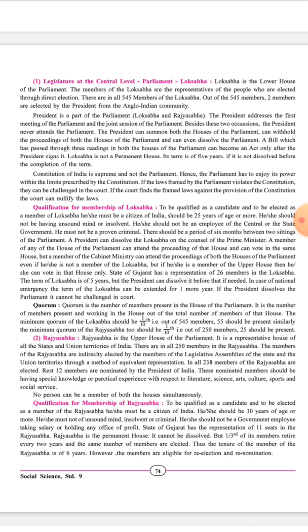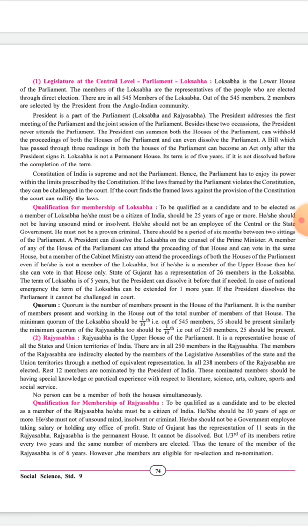The term of Lok Sabha is 5 years, but the president can dissolve it before that if needed. In case of national emergency, the term of Lok Sabha can be extended by 1 more year. And the president's decision to dissolve the parliament cannot be challenged in court.